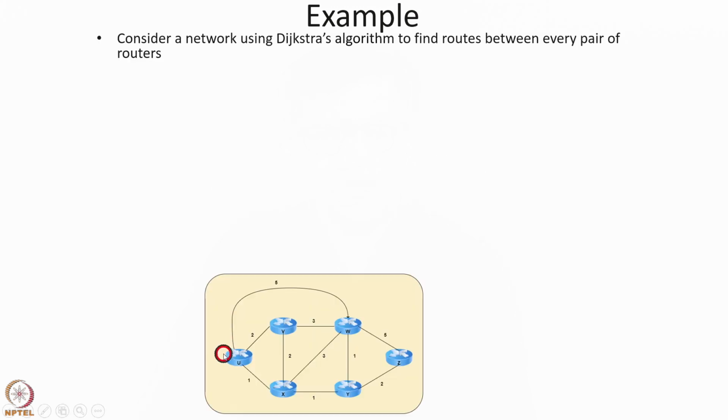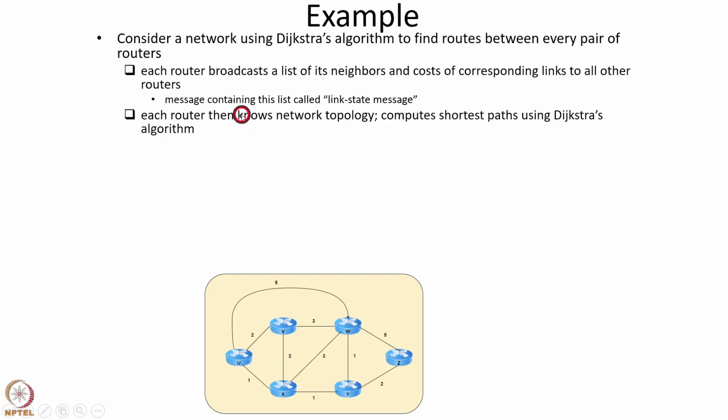Consider a network as illustrated in this figure here, and this network uses Dijkstra's algorithm to find routes between every pair of routers. We discussed Dijkstra's algorithm briefly in the review of basic communication networks part. These blue icons are routers and they are connected together by communication links. Before the operation of Dijkstra's algorithm, each router broadcasts a list of all its neighbors and the cost of the corresponding links to all the other routers.